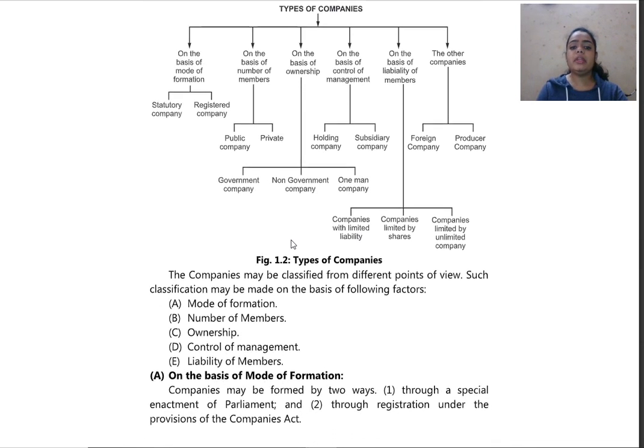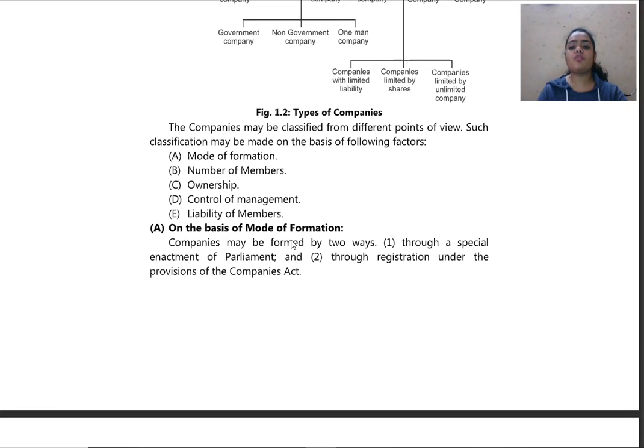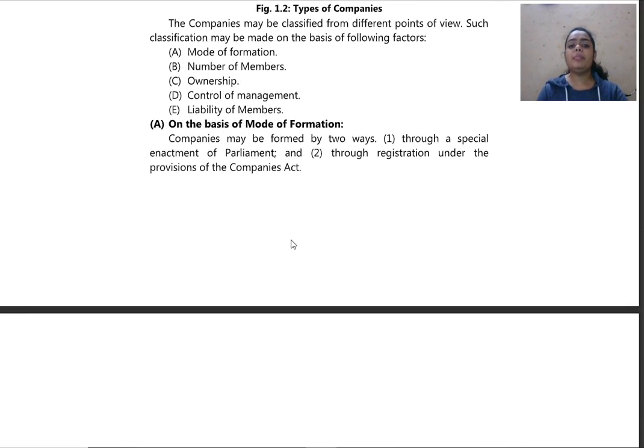So the companies may be classified from different points of view, such that classification may be made on the basis of the following factors. First is mode of formation. Then second is number of members. Then third is ownership. Then control of management and liability of members. Now we shall see firstly on the basis of mode of formation. So how is a company formed and what are the different provisions for forming a different company, or what are the provisions regarding every company?